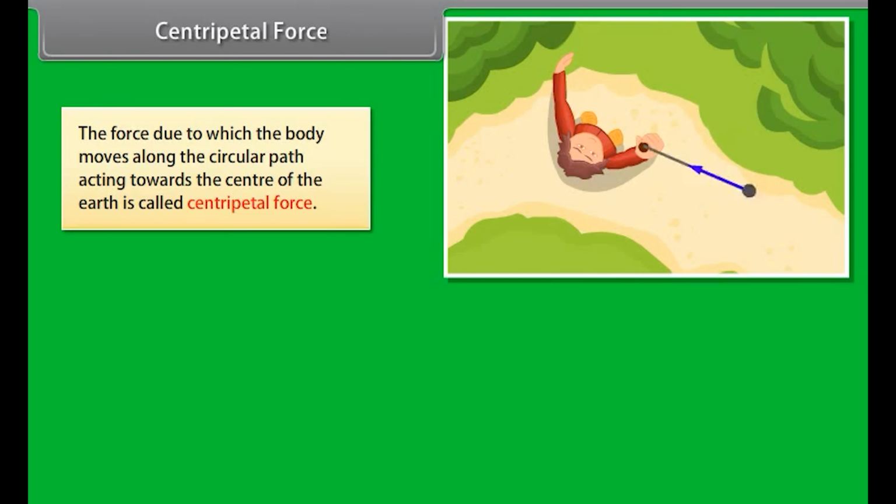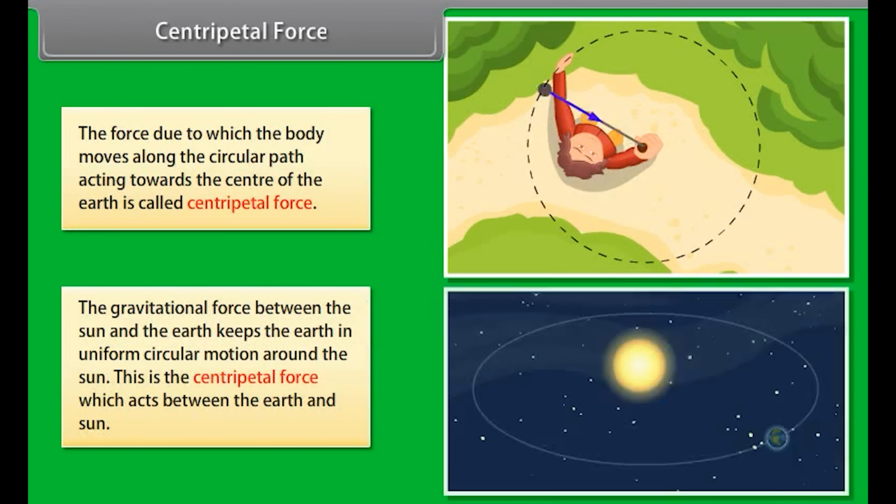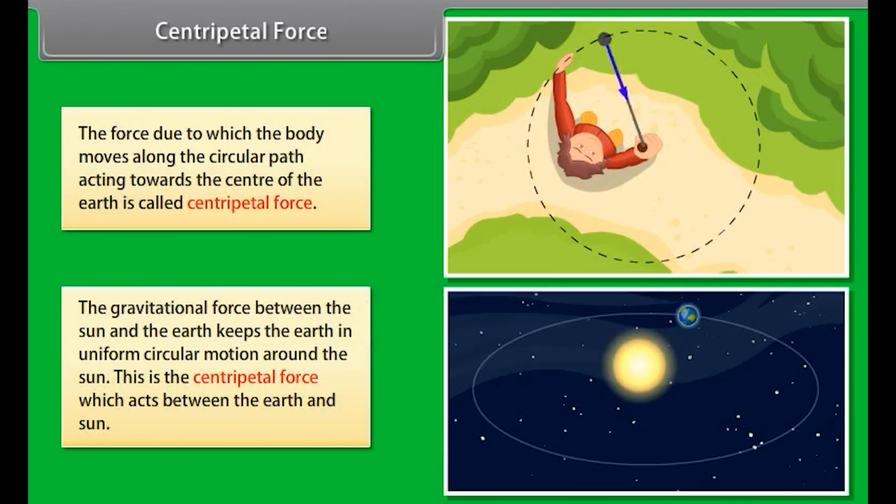Centripetal force. The force due to which the body moves along the circular path, acting towards the center of the earth, is called centripetal force. The gravitational force between the sun and the earth keeps the earth in uniform circular motion around the sun. This is the centripetal force which acts between the earth and the sun.